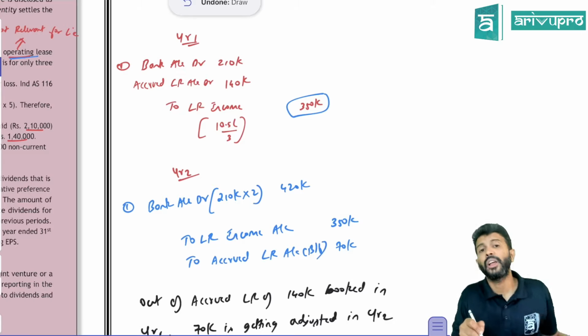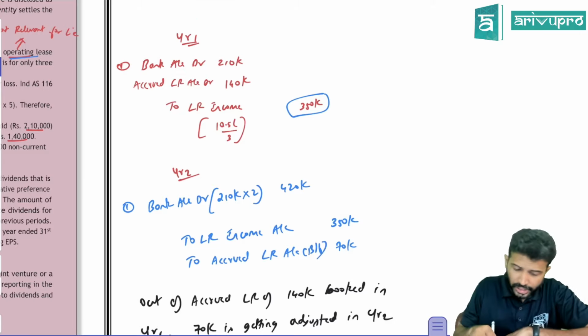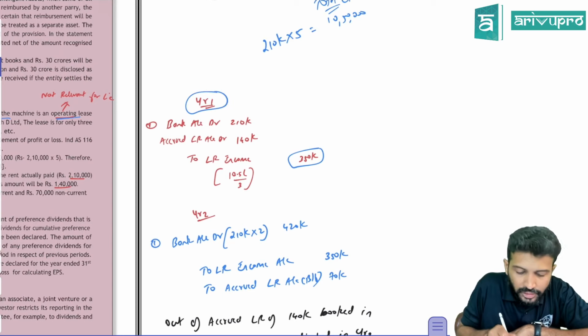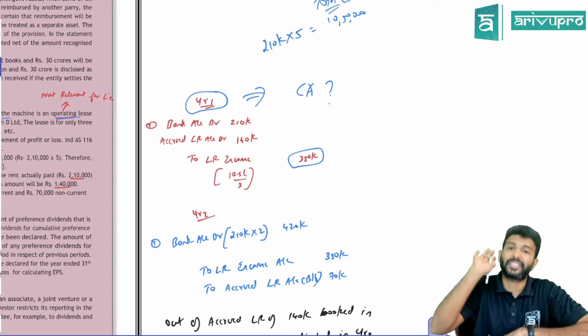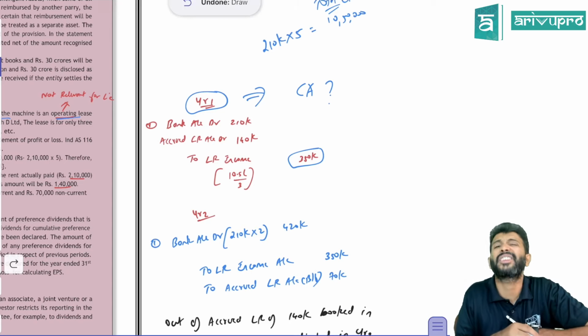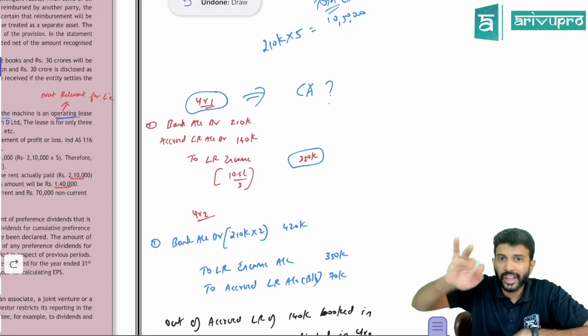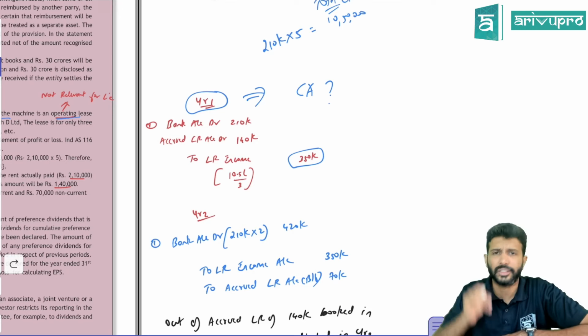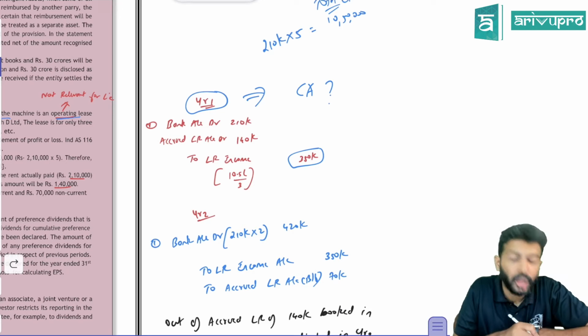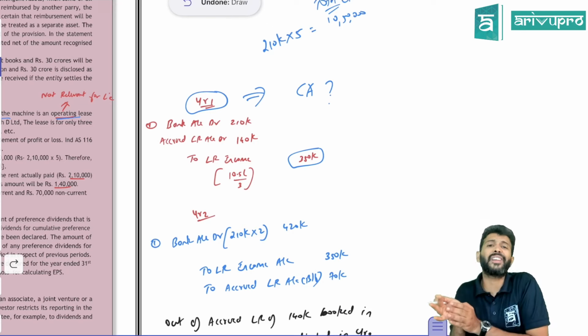Okay. Now what do they mean by current assets? Now check, sir. In the first year, the question asks what is the value of current asset. It should not be current liability. It should be current asset. So this accrued lease rental, accrued income, is an asset, no? So they are asking whether this accrued income is a current asset or a non-current asset. So check how much you have accounted: 1,40,000. First of all, what does a current asset mean?